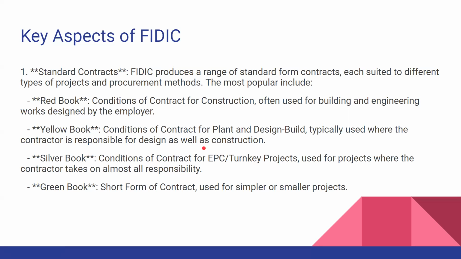Silver Book, this is for EPC. We just mentioned EPC: engineering, procurement, and construction. There are three big phases in a complicated factory or manufacturing project, normally also called a turnkey project, in which the owner does not have to be worried. He just has to let the EPC contractor do the work until it is in operation.